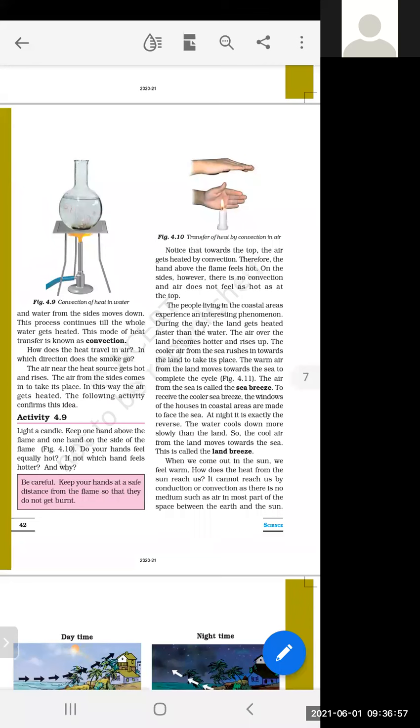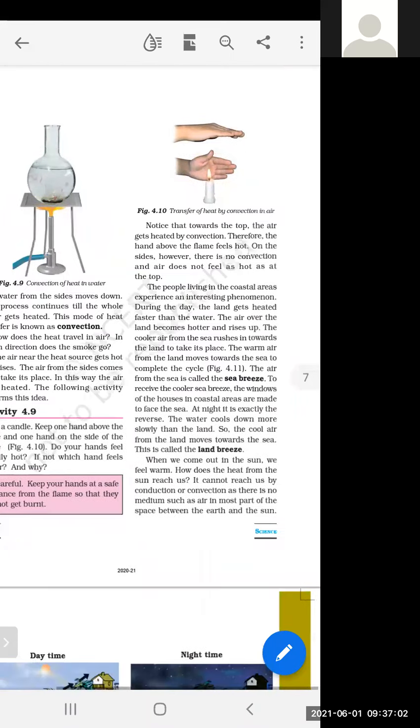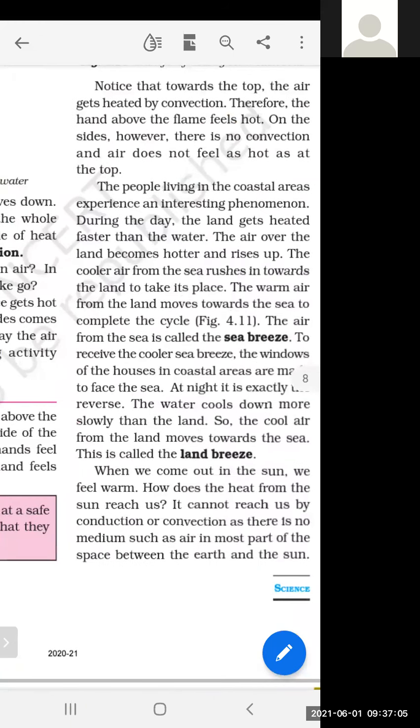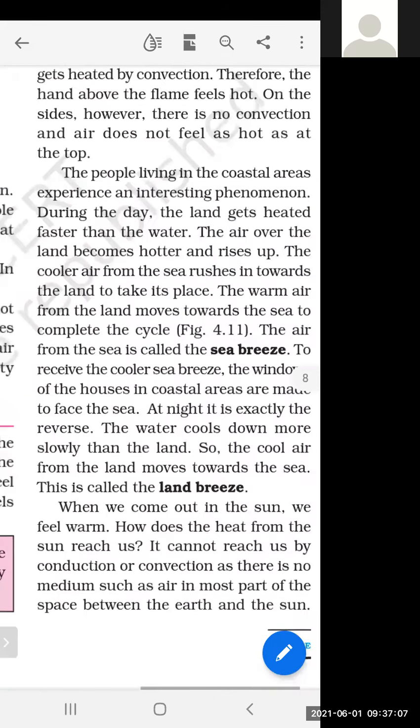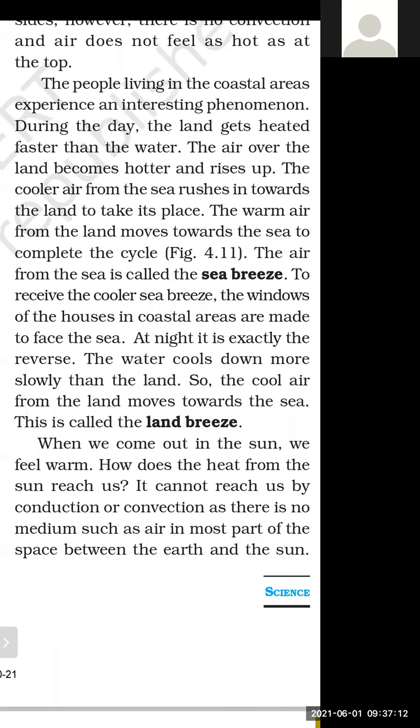Then we discussed sea breeze and land breeze. I'm going to revise this topic again because it is a very important topic of this chapter. This is an interesting phenomenon which we experience in a coastal region, the area near the ocean or sea surface. This phenomenon is totally based on convection.